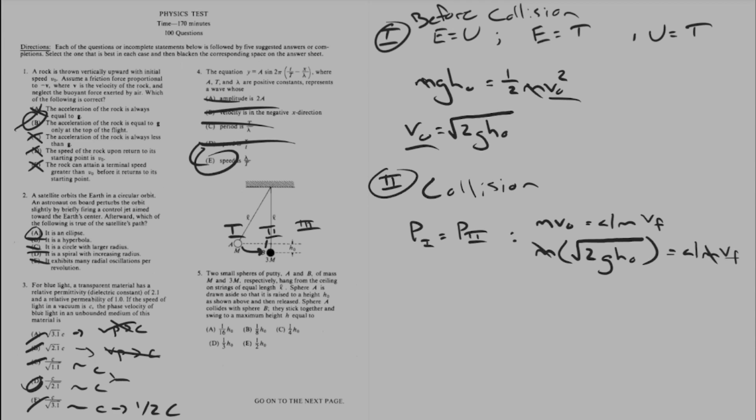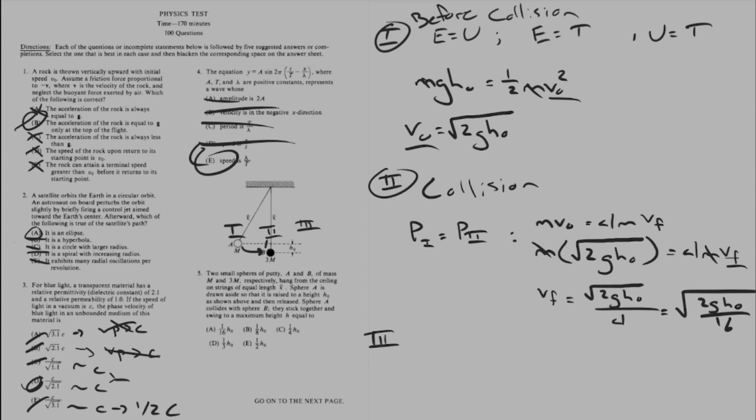The m's cancel. I'm trying to solve for the final velocity so I can work with part 3. That gives me a final velocity of the square root of 2gh naught, over 4. I'm going to pull everything into the radical, which gives me 2gh, and I have to square the 4 for 16. So the final velocity is that number there.